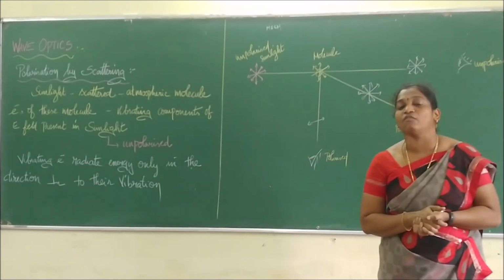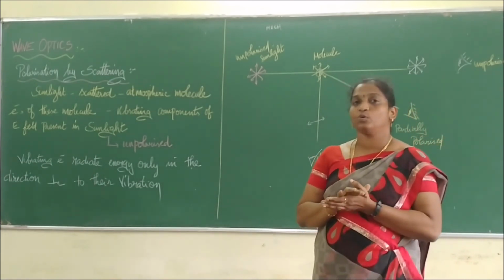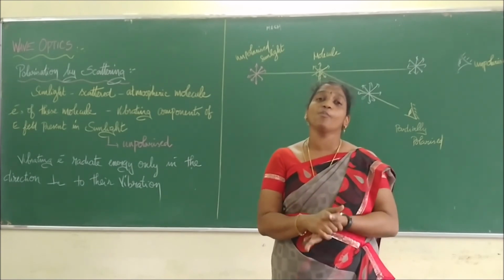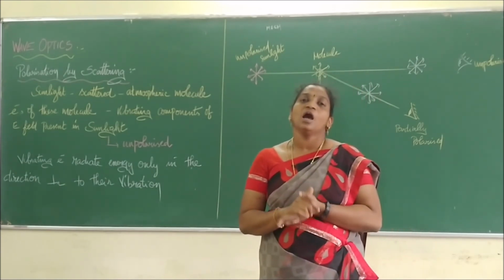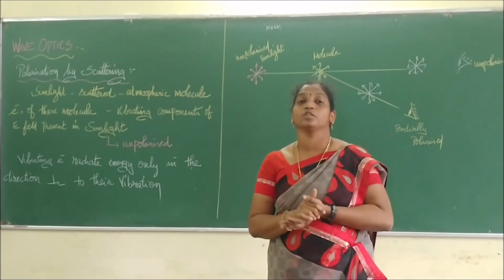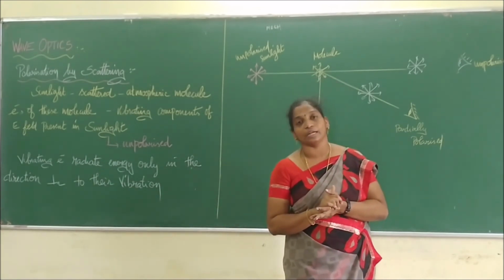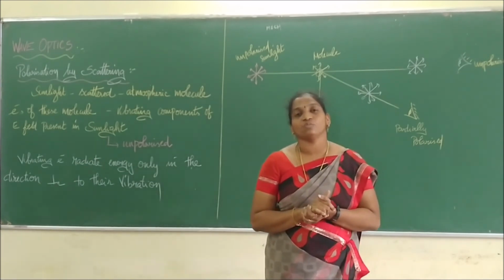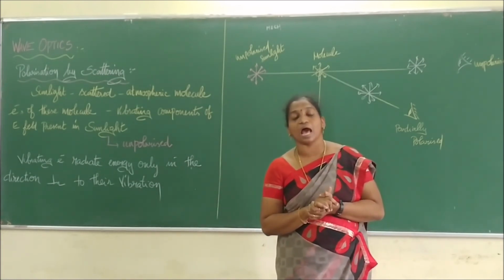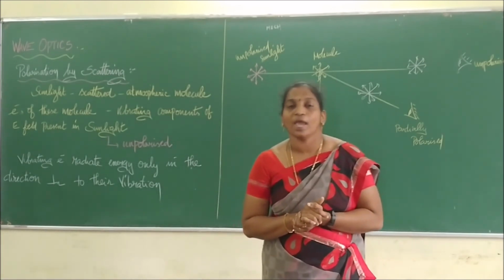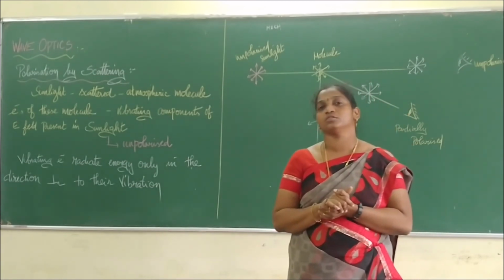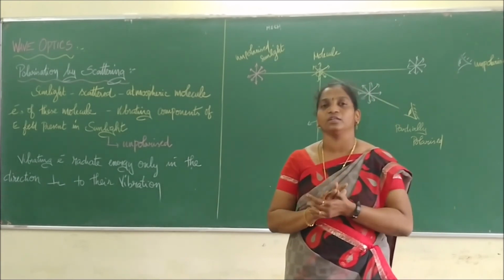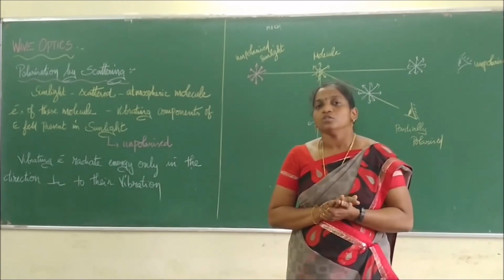Now we have completed wave optics. In wave optics, we started with the five phenomena of light, and we said that these five phenomena can also obey the wave theory. We proved, using Huygens principle, how the reflection and refraction conditions are derived. Next we talked about the interference pattern, then diffraction, and last, polarization. So we have discussed all five phenomena of light in terms of wave theory, and we have proved that all of them obey the wave nature.